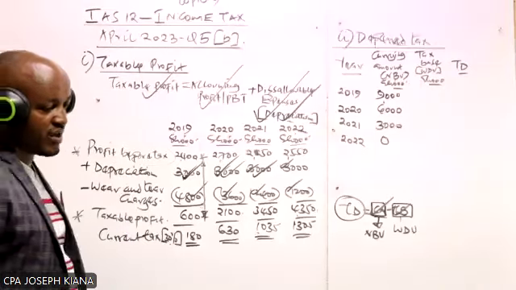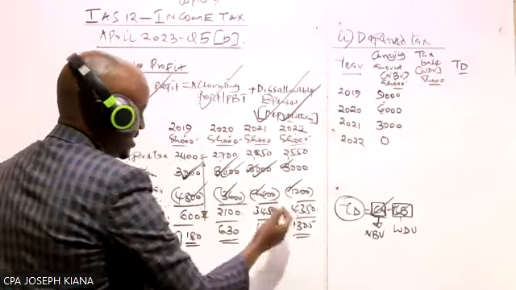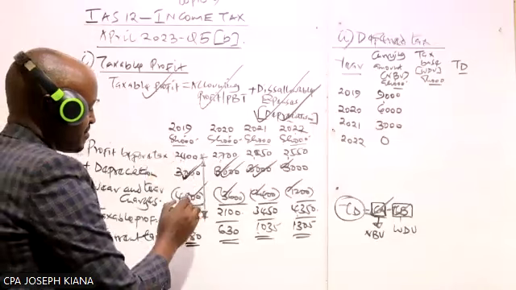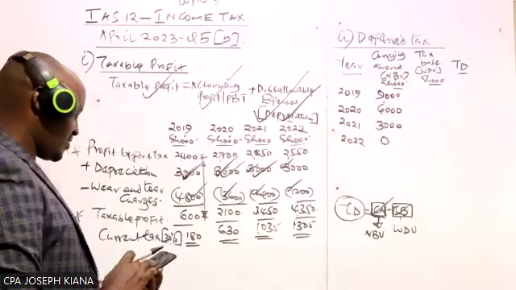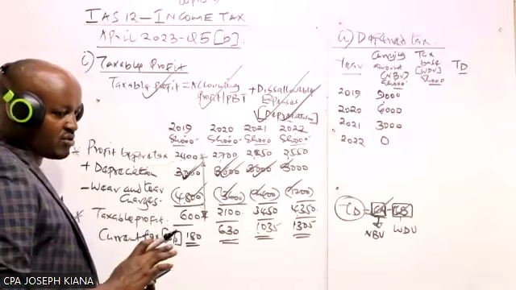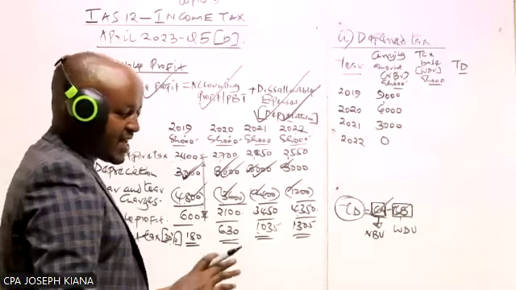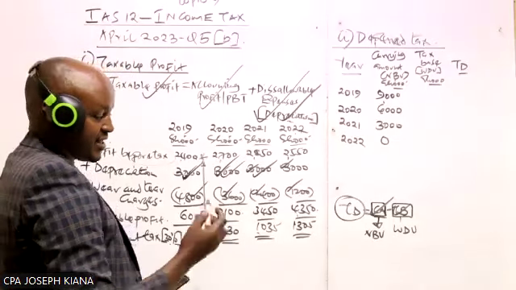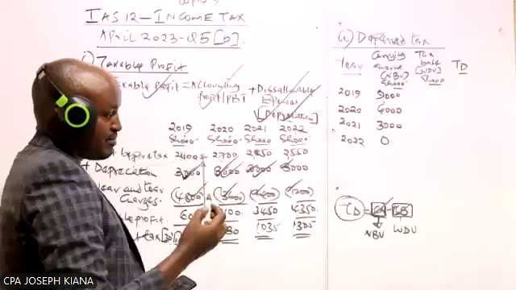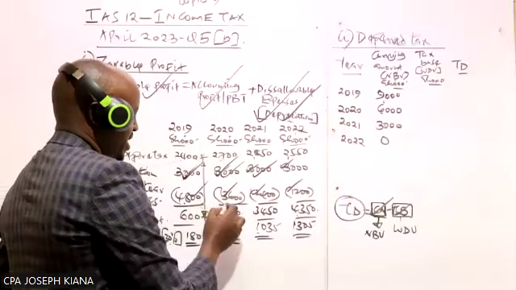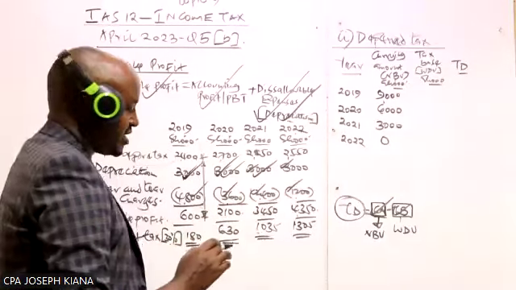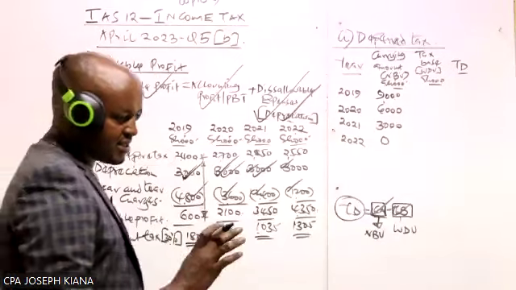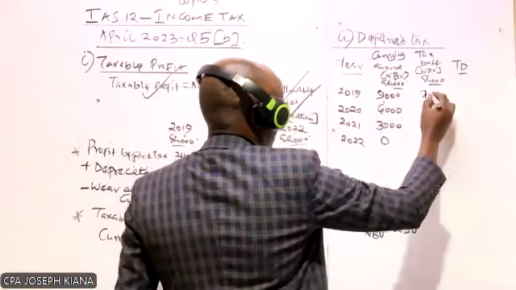A tax base is equal to the cost minus these wear and tear charges, minus these capital allowances. So for the first year, we are going to take 12 minus this one, which is the capital allowance or the wear and tear for that year. So that will give us a written down value, which is the tax base. I've said we take the cost minus these wear and tear charges. So in the first year, we take 12 minus the capital allowance for the first year, which will give us what?